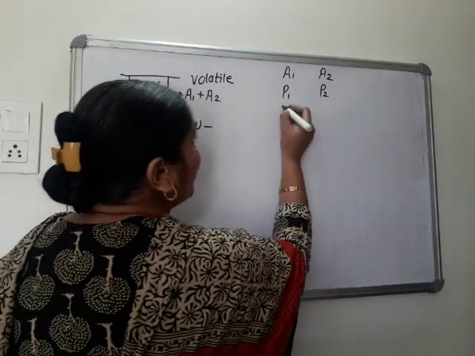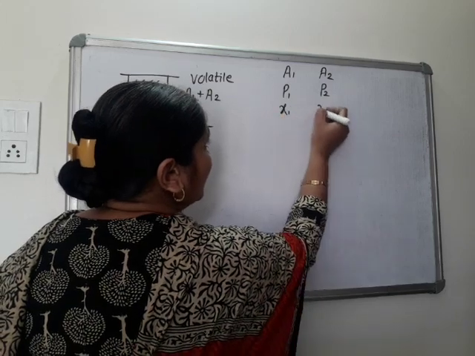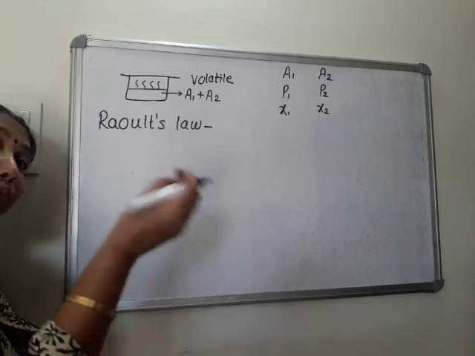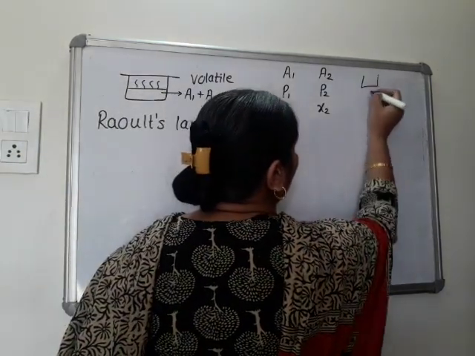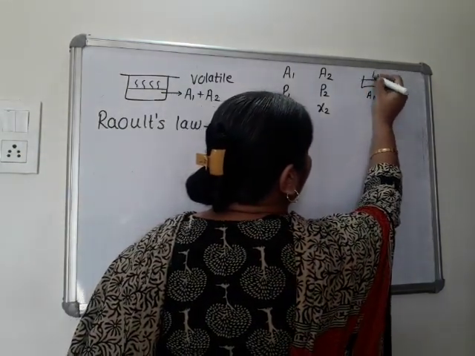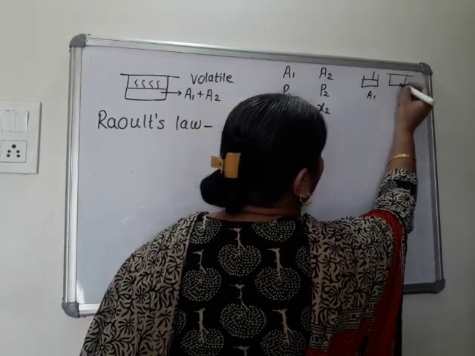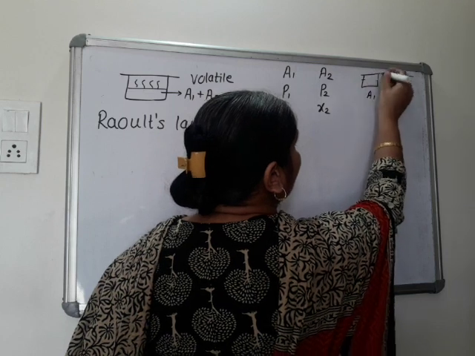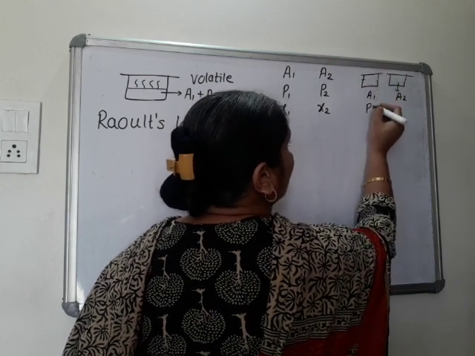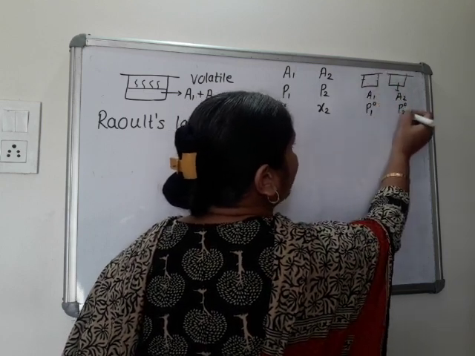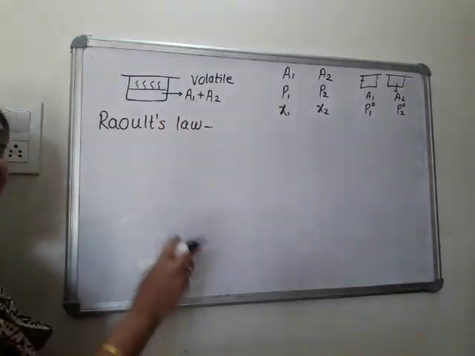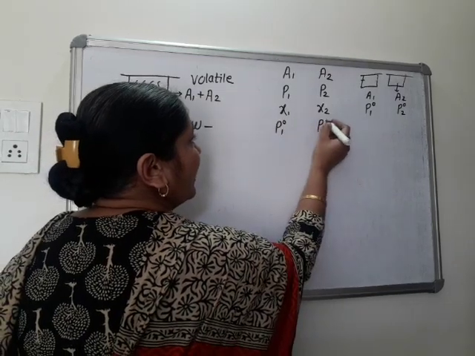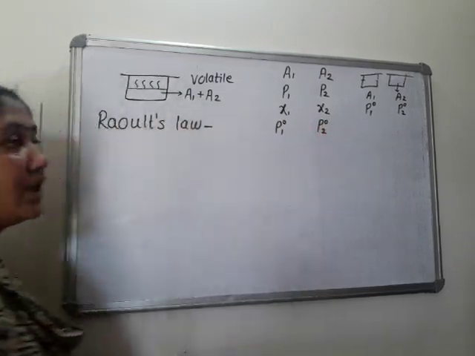Its mole fraction is X1, the other's mole fraction is X2, and when we take pure A1 and pure A2, their pressures are P01 and P02. Whenever there is no mixture, and the individual substance is there, that time its pressure is P01 and P02. Is this clear?